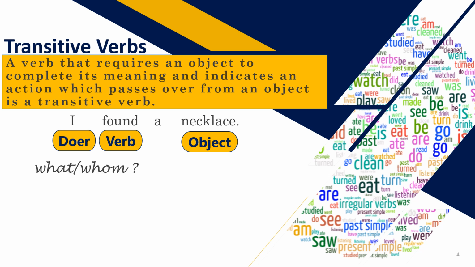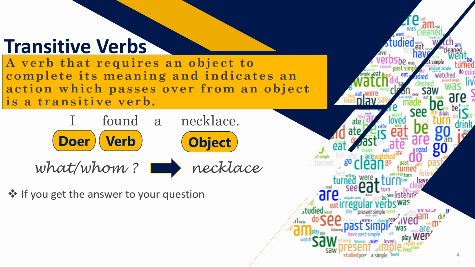You just have to ask this question to your verb. What? Found what? Found whom? If you get the answer, that means your verb is a transitive verb. Here you got the answer. The answer was necklace. Since you got the answer, that means this verb found is a transitive verb.